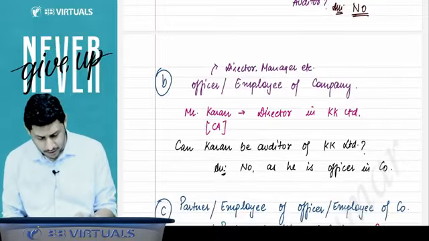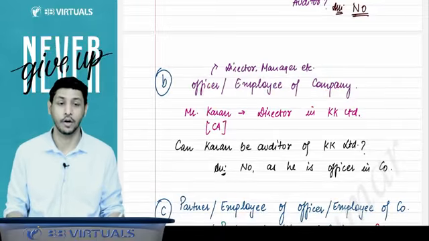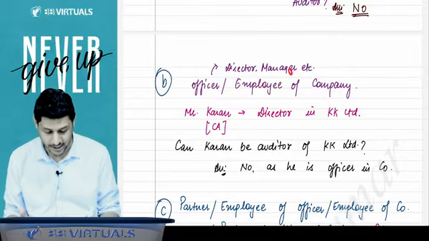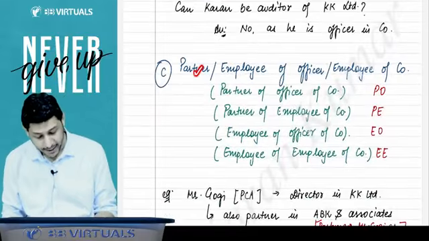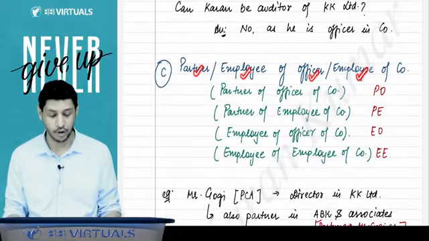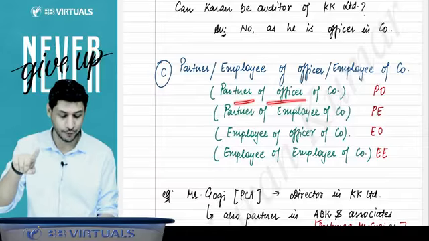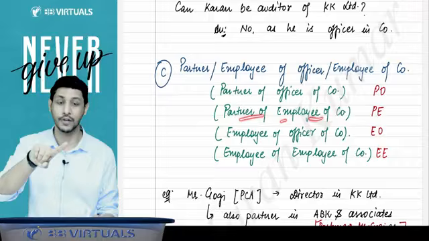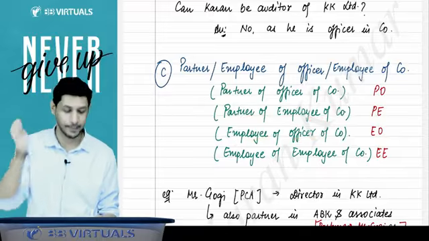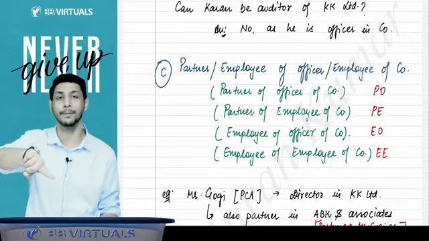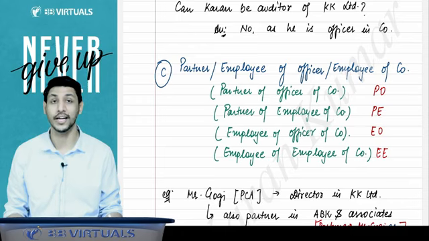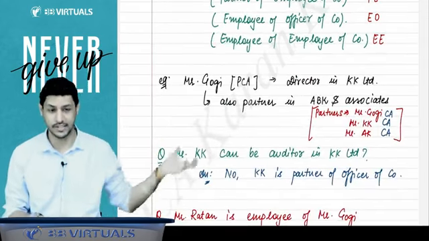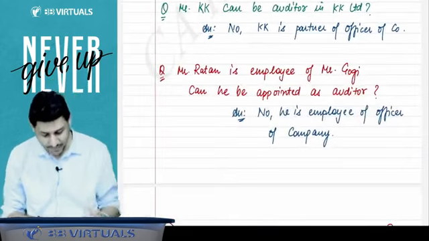Then, the officer or employee of the company. Officer means, for example, director or manager of the company. An employee of the company cannot be the auditor of the company. Then a partner or employee of an officer or employee of the company. It means partner of an officer of the company, partner of an employee of the company, employee of an officer of the company, and employee of the company. These people are disqualified to be the auditor of the company. Then I have given two examples. You can read them as well.